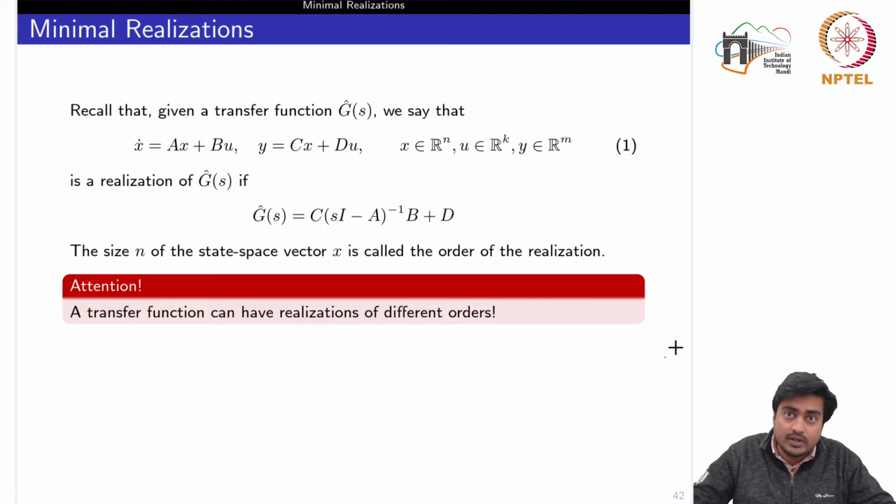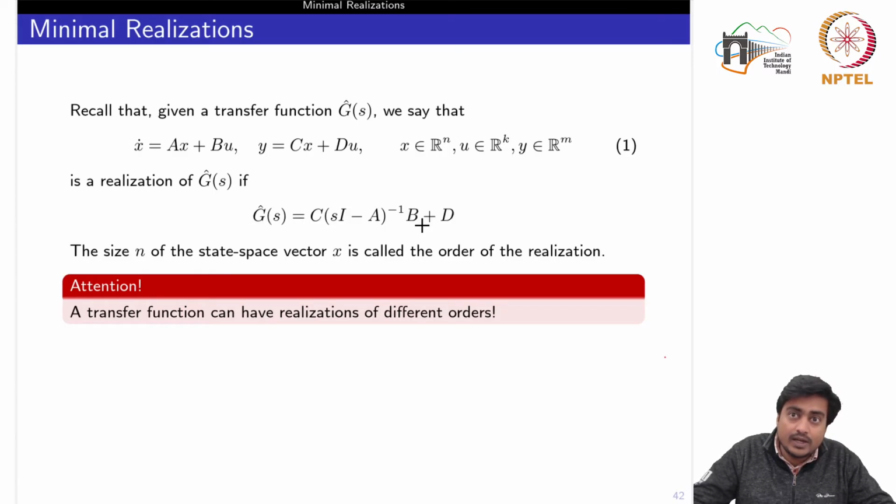because at the outset we know that for a given transfer function there could be an infinite number of realizations. By realization we mean that, given a transfer function g hat of s, we say that this ABCD pair is a realization of g hat if g hat is equal to this one, which is supposed to be a proper rational function. Okay, now in week 1, if you recall, we have given one specific realization in one of the canonical forms for a given transfer function, and that was the controllable canonical form.